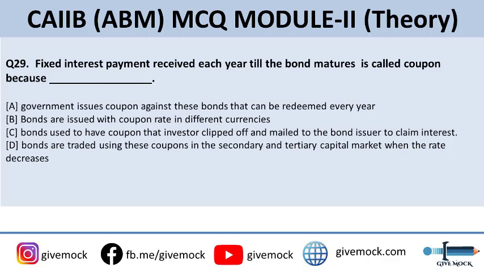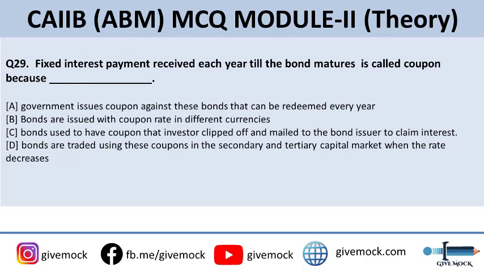Coming up to the 29th question: fixed interest payment received each year till the bond matures is called coupon. This is an important question. This may be asked in different forms. Fixed interest payment received each year till the bond matures is called coupon, because options are: government issues coupon against these bonds that can be redeemed every year.